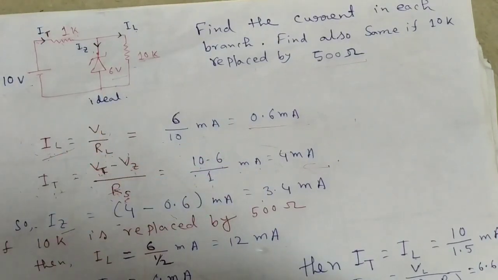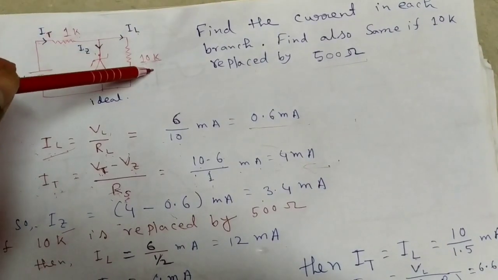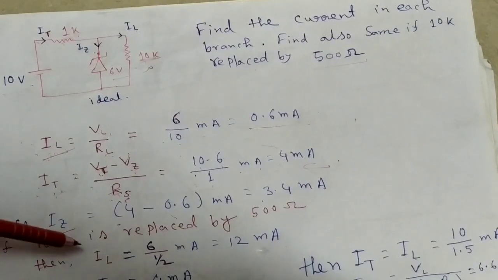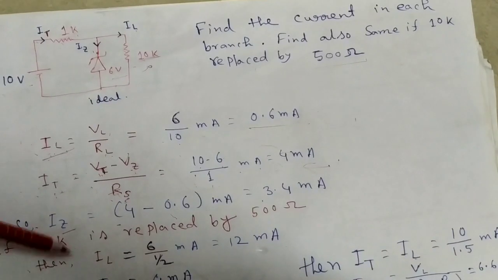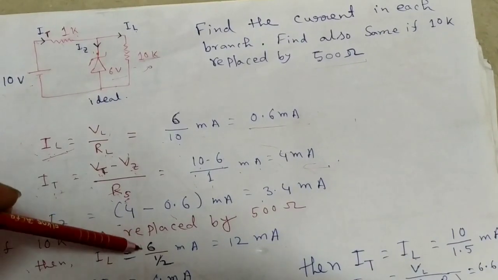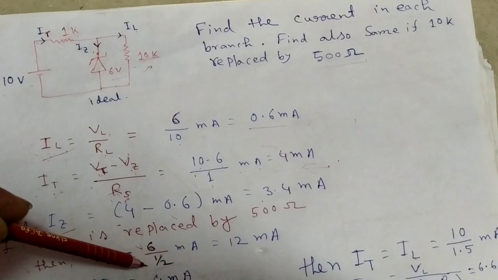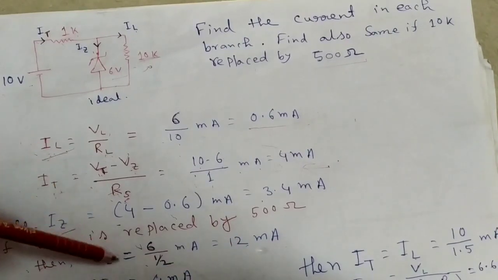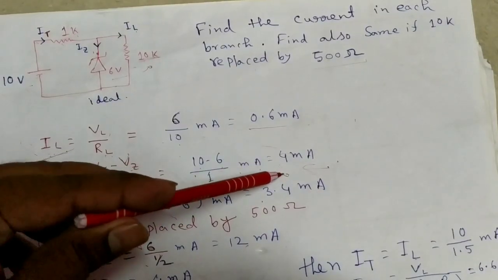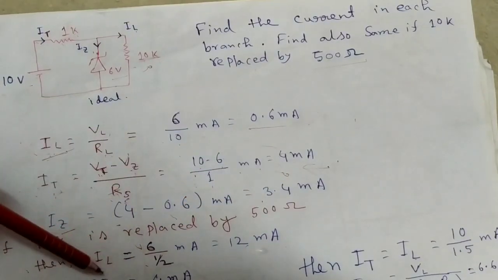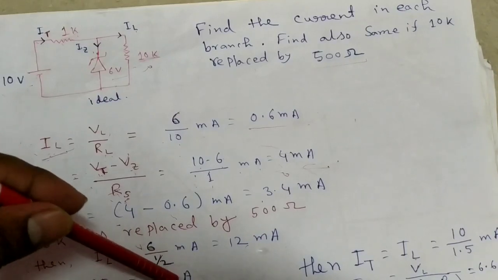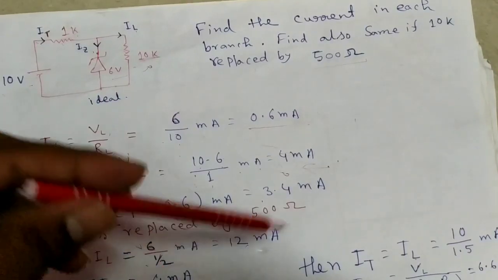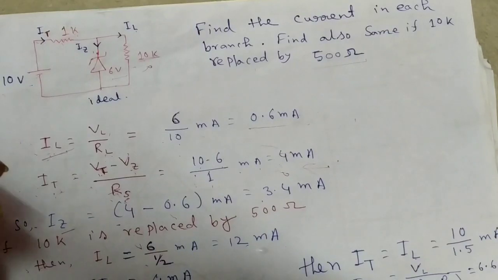Now another question: if the load resistance of 10 kilo ohm is replaced by 500 ohm, then what will happen? Then the load current will be 6 divided by 0.5, which means 12 milliampere. But the total current we know is 4 milliampere, which we calculated previously. So this is not possible. The circuit total current is 4 milliampere but the load current is 12 milliampere, which is not possible.